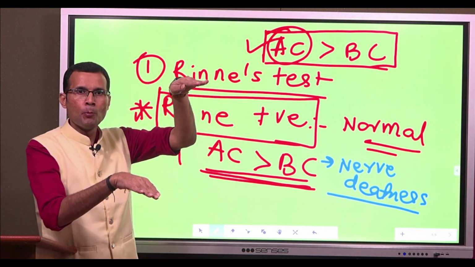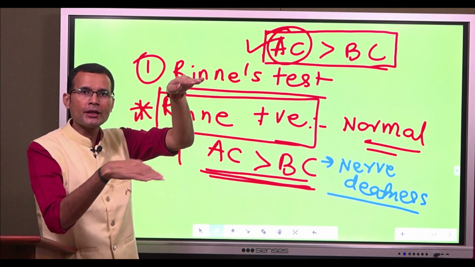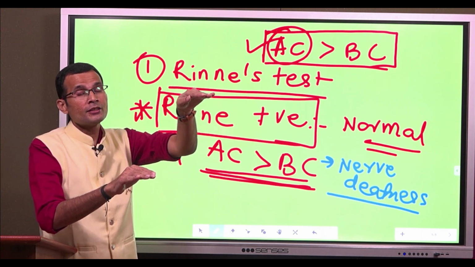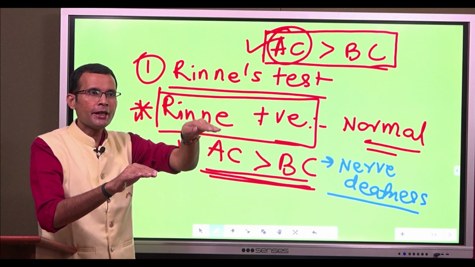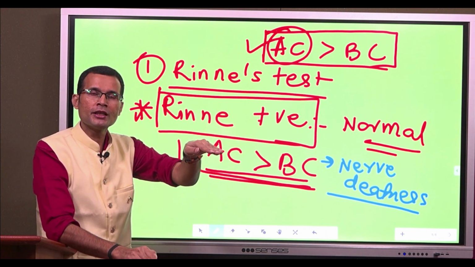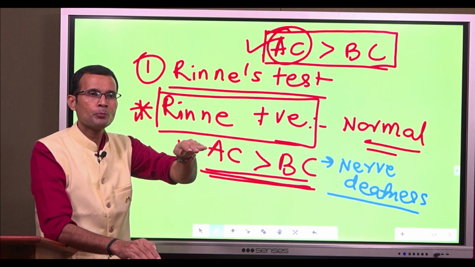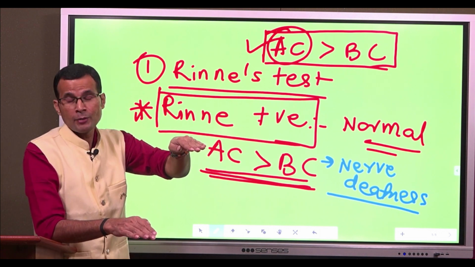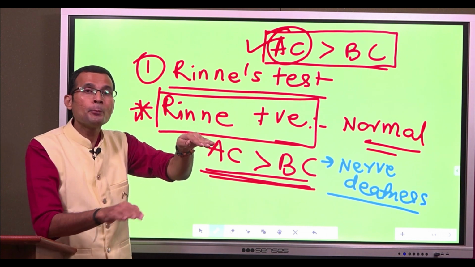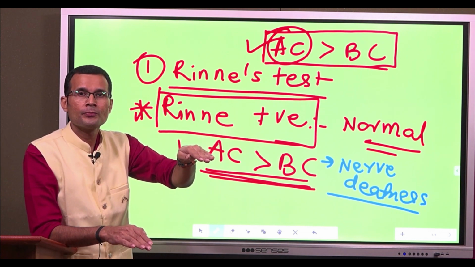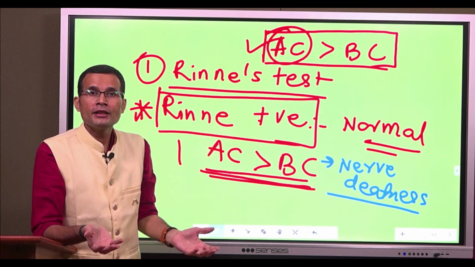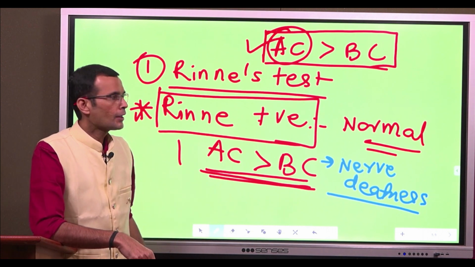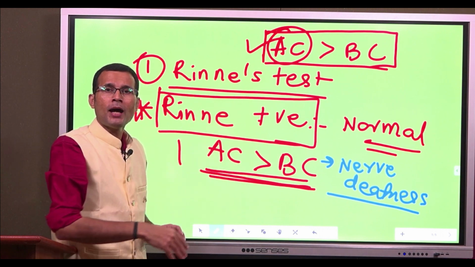Air conduction, bone conduction. Air conduction is better than bone conduction normally. Now, if there is nerve lesion, what happens is air conduction decreases, bone conduction decreases correspondingly. But they still maintain their relationship of air conduction. They still maintain the ratio of air conduction being better than bone conduction. What is the reason that this has happened? Because nerve itself is lesioned. And nerve was the final common path.